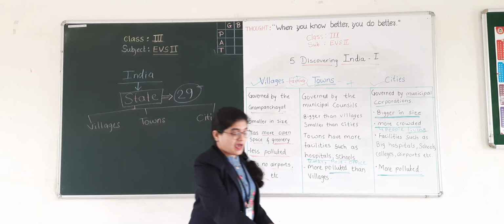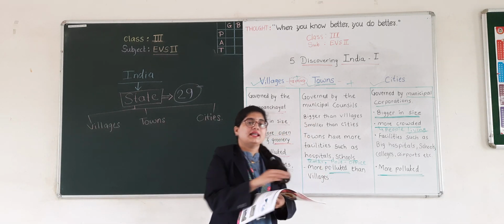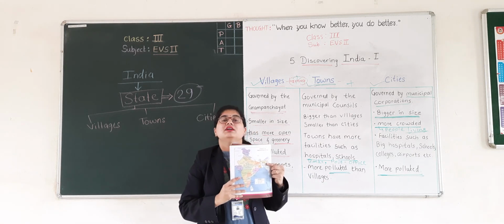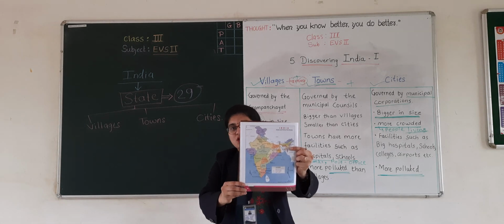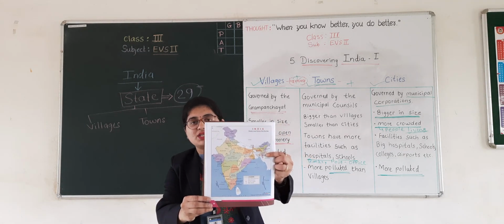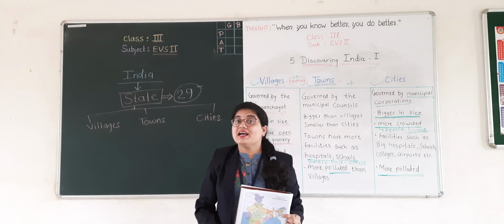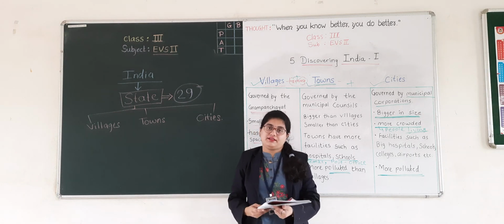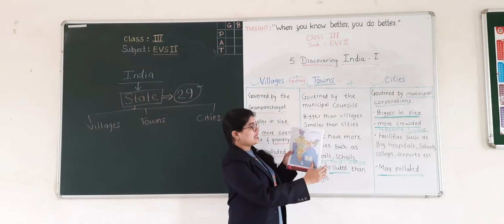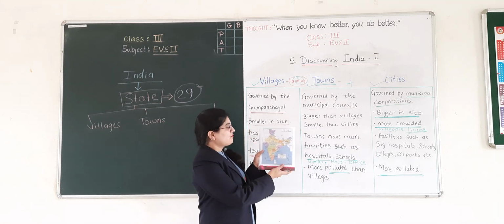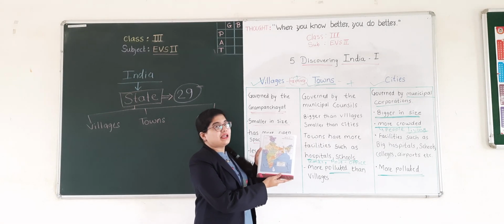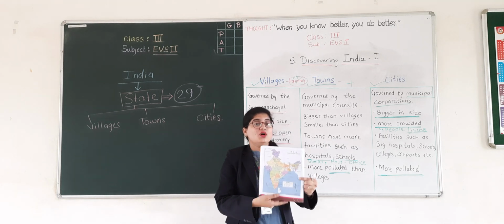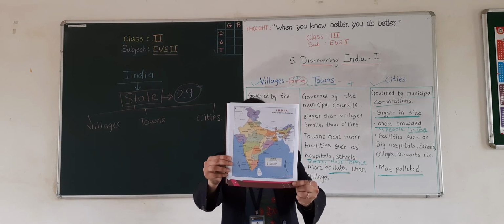You can see the map of India in your textbook of EVS 2nd on the page number 38. Here you have the map of India, which shows different states as well as union territories of India. India is a country made up of different states and union territories. Here you can see different states and its capital in this map. Alright students, you have to read this map. Okay?